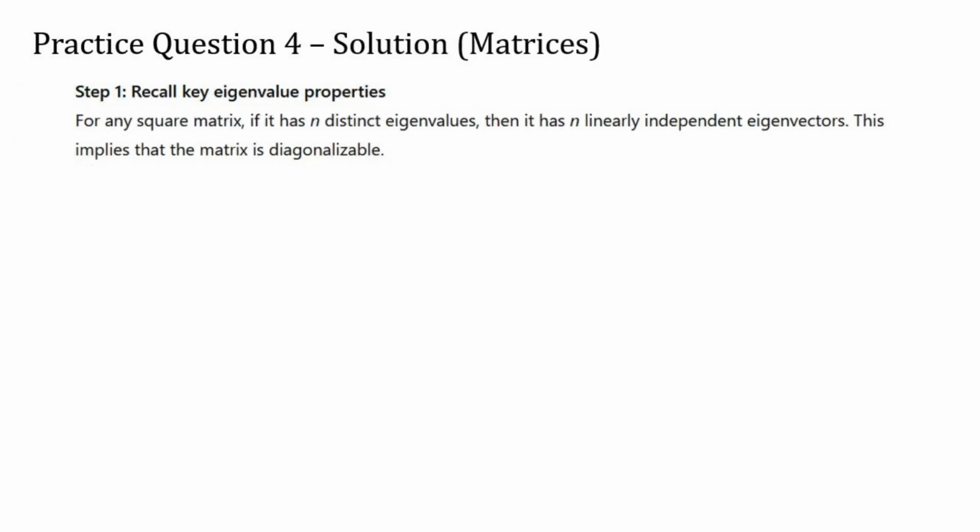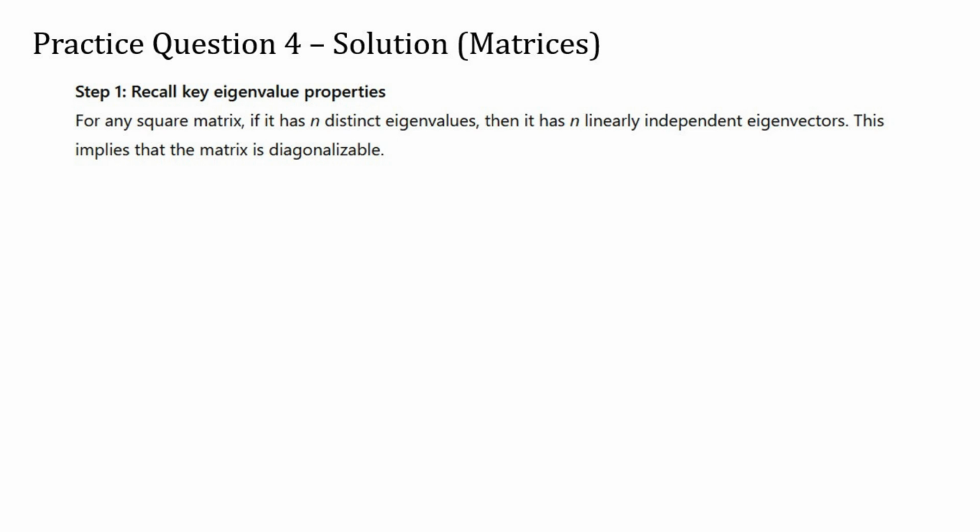Recall a core result from linear algebra. If a matrix has as many distinct eigenvalues as its size, meaning for an n by n matrix, it has n different eigenvalues, then it also has n linearly independent eigenvectors. This means that the matrix can be diagonalized, or in other words, written in a simplified form where its behavior